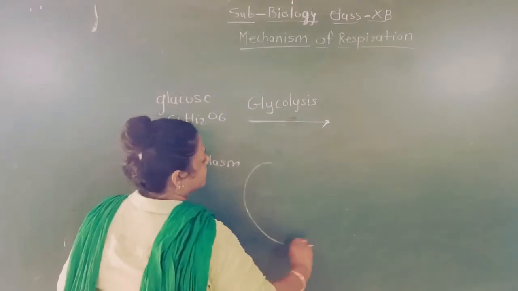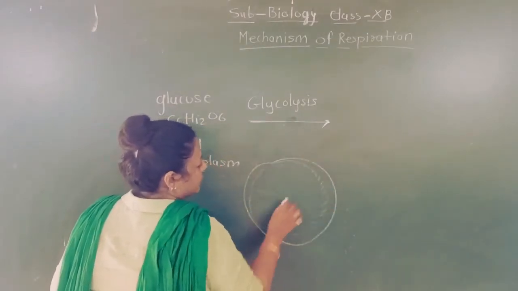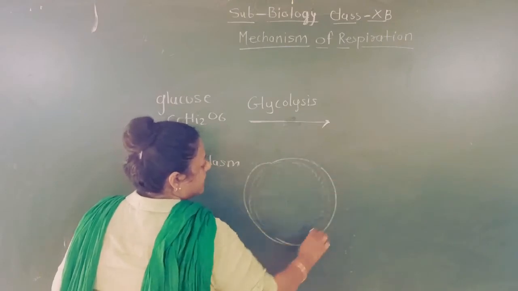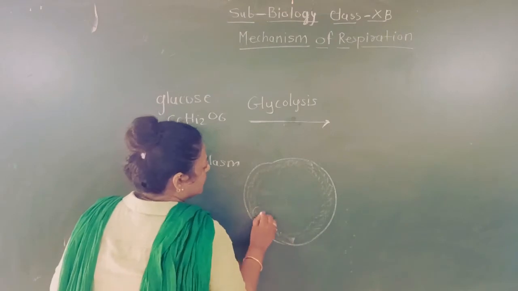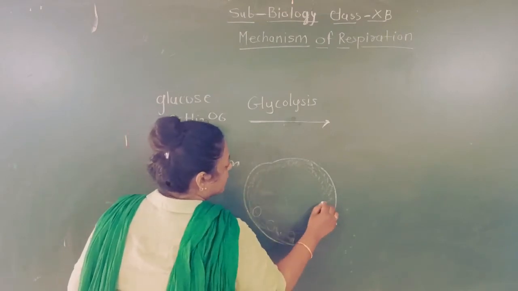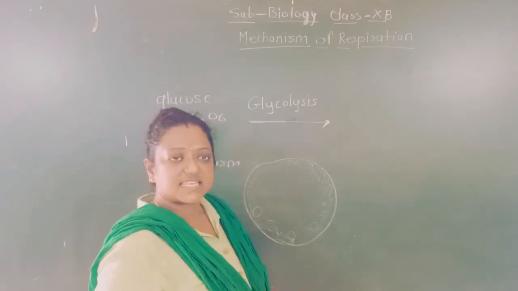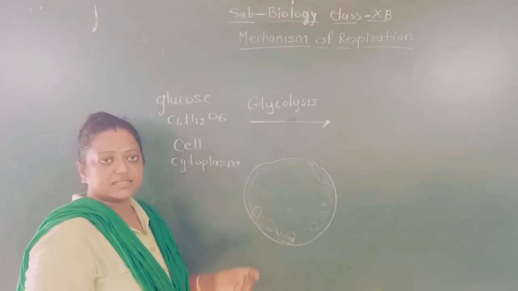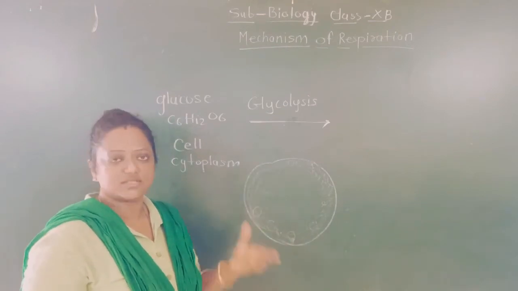Here I would like to explain to you. Suppose this is the cell, right? And this cell has a cytoplasm, and a glucose molecule has entered in it. One glucose molecule has 6 carbon atoms, so the chemical formula for the glucose molecule is C6H12O6.